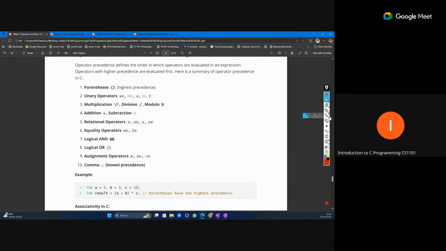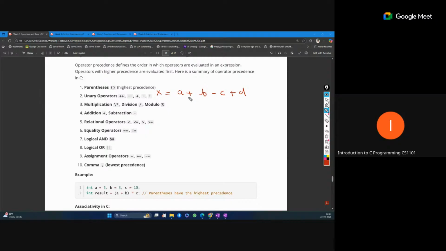Associativity applies when we have an expression like this: a plus b minus c plus d, and you are assigning this value to x.